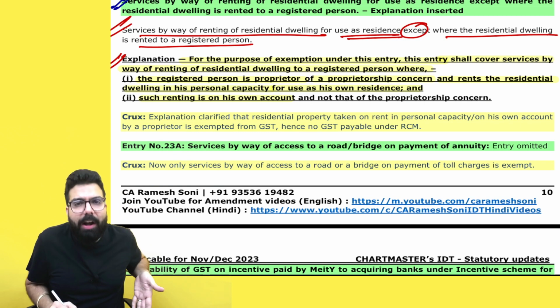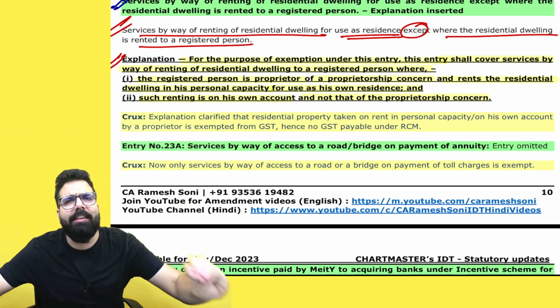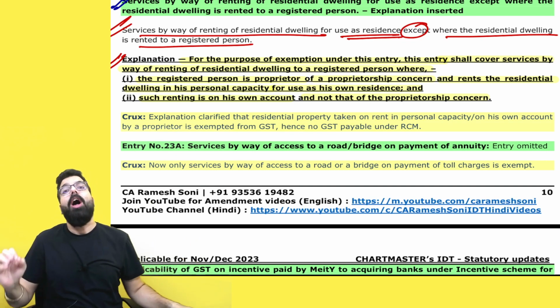Such renting is on own account and not for the proprietorship concern. In that scenario also, it will enjoy the exemption. I don't have to pay GST under RCM.